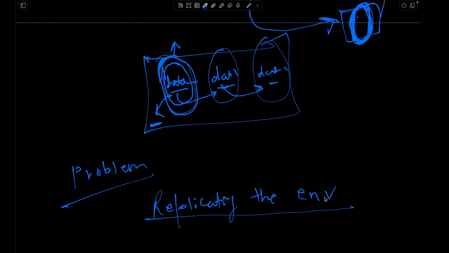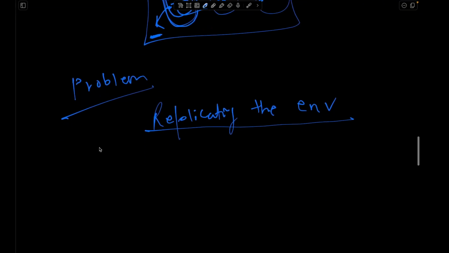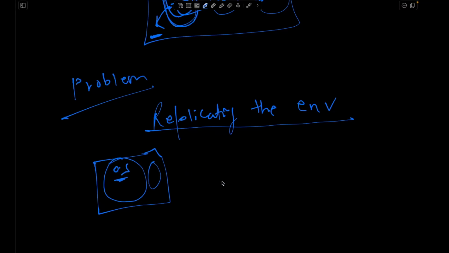Okay. How does it solve the problem? It provides you the concept of a container. Inside a container you can place all your code base, all your dependencies, libraries, operating system, everything. And anybody who wants to run this application can just pull this image and run it on their local machine.